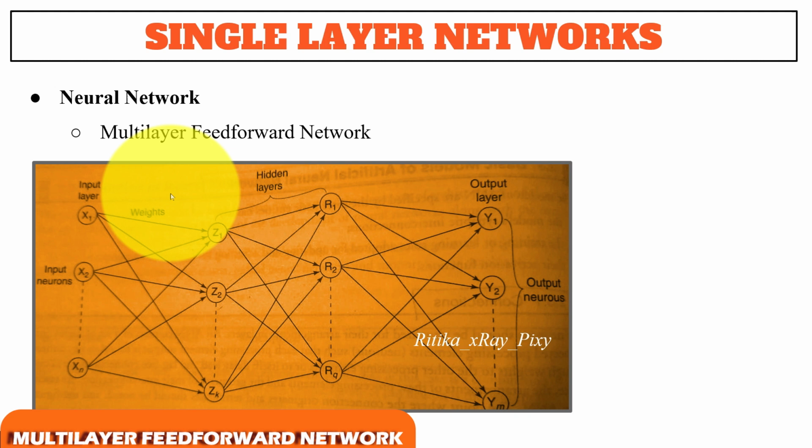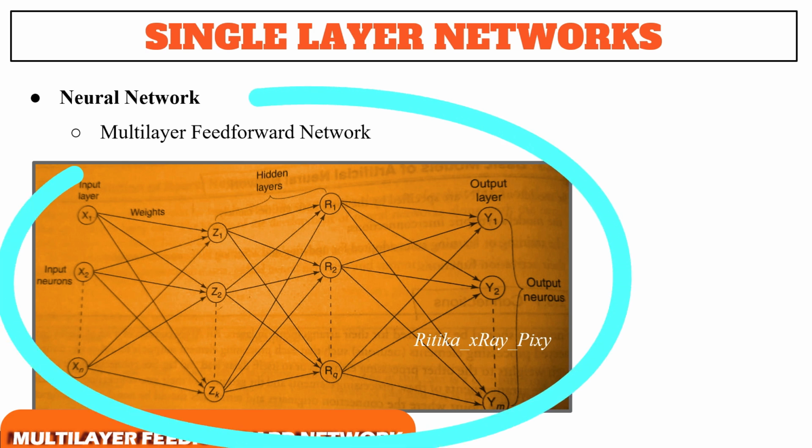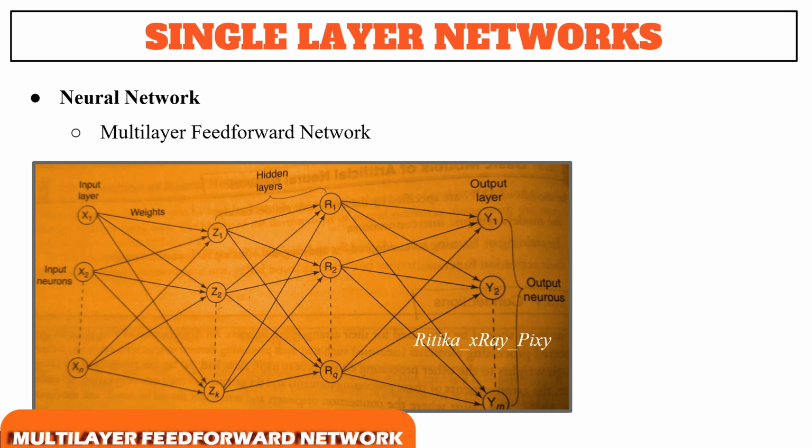Next we have the multi-layer feed forward network. A multi-layer feed forward network is formed by interconnection of several layers. For example, you can see here we have different hidden layers between the input layer and the output layer. Hidden layers are internal to the network. They have no direct connection with the external environment. In an artificial neural network, there can be 0 or several hidden layers. It depends on the network complexity, and you can see we have 1 output layer.